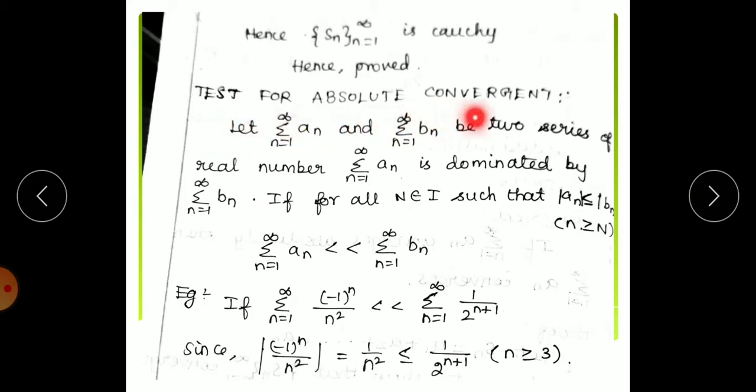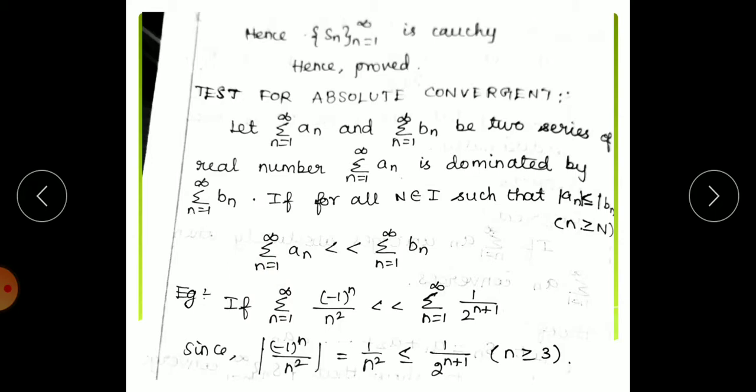Now the test for absolute convergence. It is a definition. Let summation an and summation bn be two series of real numbers, and let summation an be dominated by summation bn. That is, for all n belonging to N, modulus of an is less than or equal to modulus of bn. Then summation an is absolutely convergent with respect to summation bn. This is the symbol for absolute convergence, and this is the formula for it.